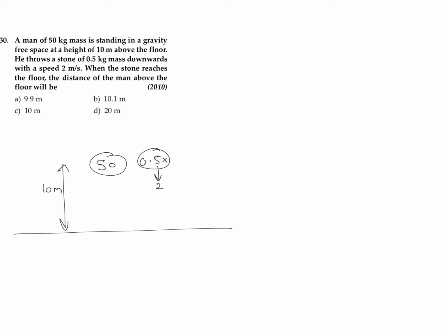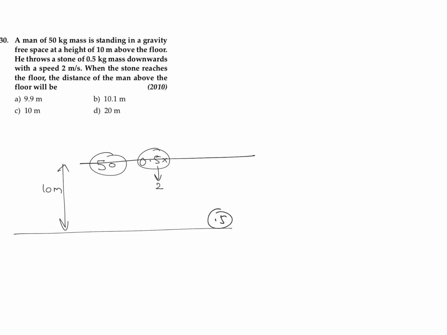Or you can say that as the net force acting on the system is equal to 0, acceleration of center of mass is equal to 0, velocity of center of mass is equal to 0, or displacement of center of mass is equal to 0. So we can find out the displacement of the 50 kilogram man when the 0.5 kilogram object reaches the ground.